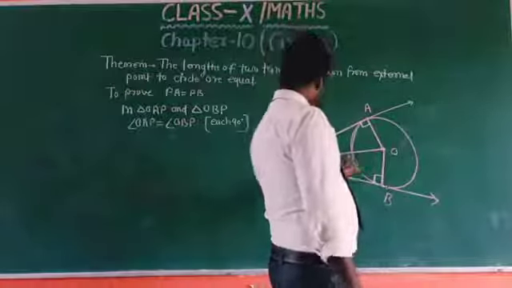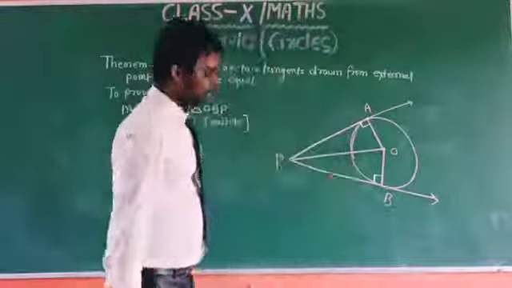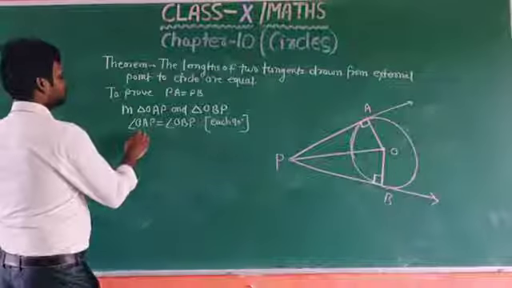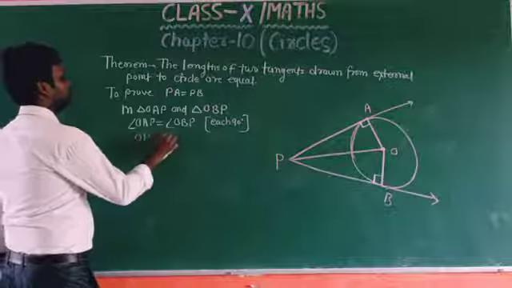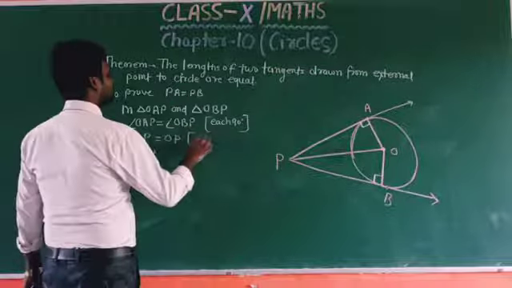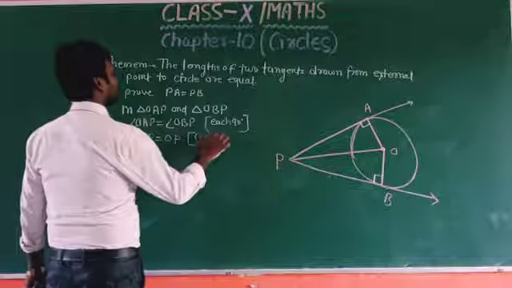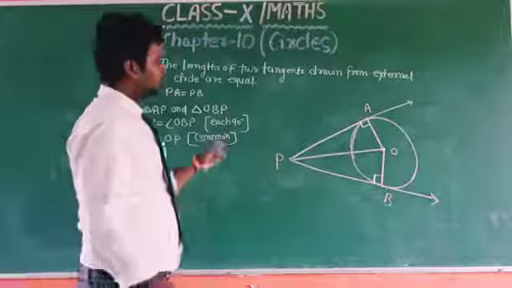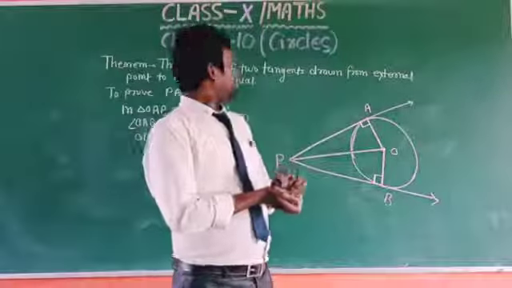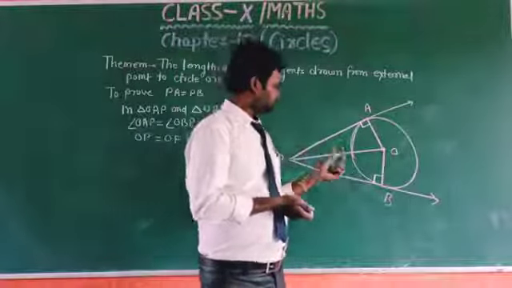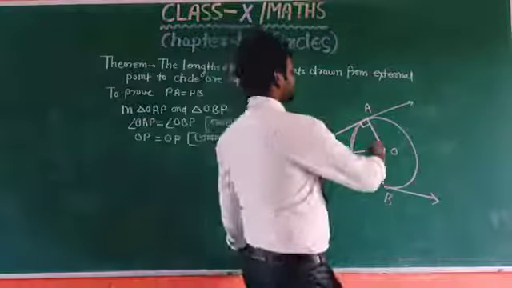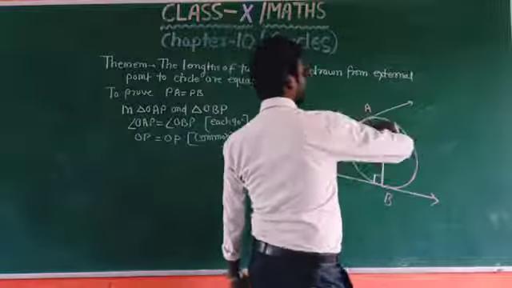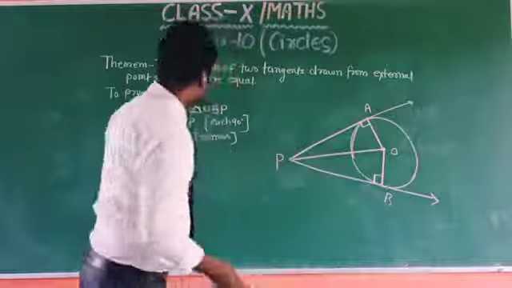Second, we have the side OP in both triangles the same. So OP equal to OP. This is common. And these are the radii of the circle. OA equal to OB, radii of the circle.